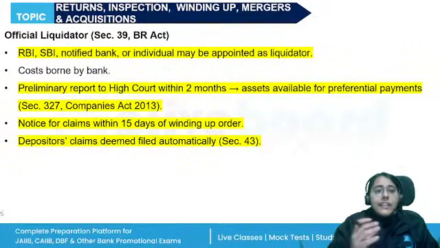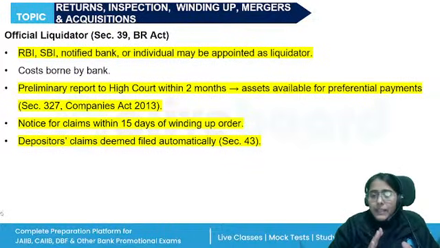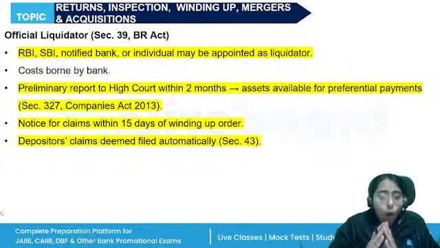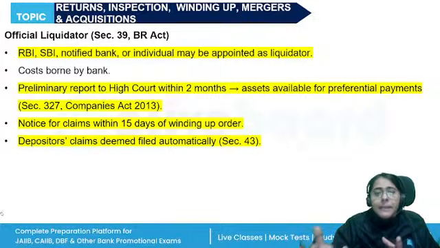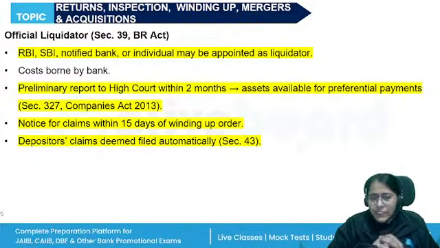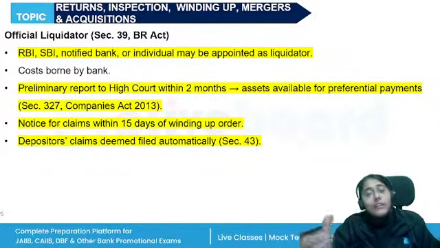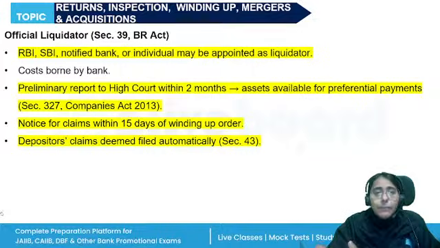Now, a liquidator will be appointed. There is the official liquidator attached to every court, which can be appointed by the central government for the purpose of conducting all the proceedings of the winding up, or any other person, RBI or any other person like SBI or whatever is notified by the central government can also act as the official liquidator. What is the responsibility of the official liquidator? They will prepare an inventory of all the assets that can be sold for the recovery of the debts due to the depositors, right? So they will send a notice within 15 days of the winding up order.